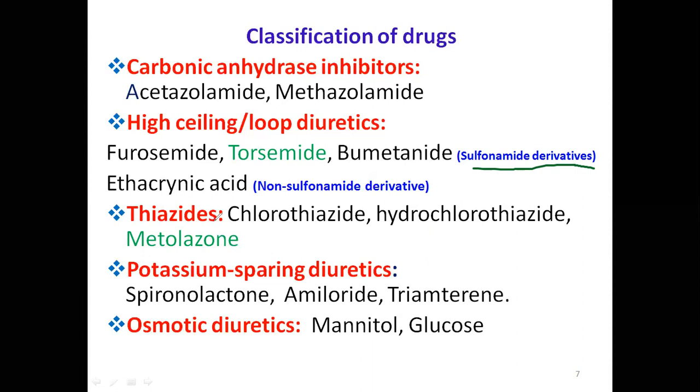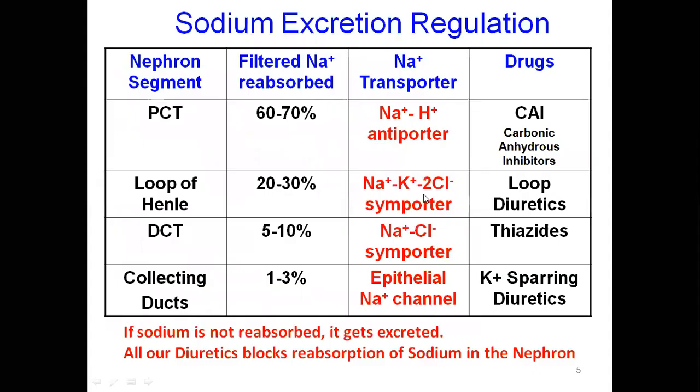Then thiazides, which act at the distal convoluted tubule: chlorothiazide, hydrochlorothiazide, metolazone. Then potassium sparing diuretics: spironolactone, amiloride, triamterene. Then one more drug class, osmotic diuretics: mannitol, glucose. We didn't mention osmotic diuretics in the previous slide. Osmotic diuretics can act at every segment, but especially at the proximal convoluted tubule. Let us see.